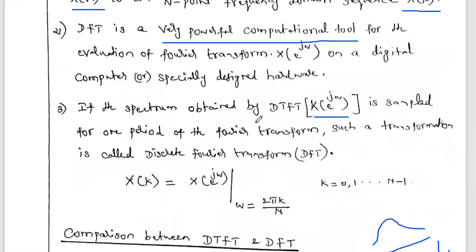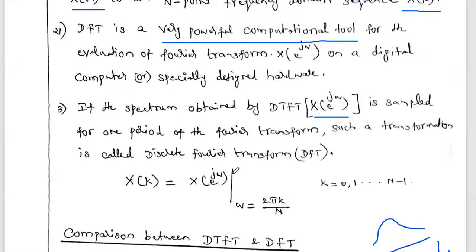So, what is X of k? It is the DFT of the given input sequence x of n. The DFT output is obtained by performing the sampling process on the DTFT. What is X of e power j omega? It is the DTFT output of the sequence x of n.